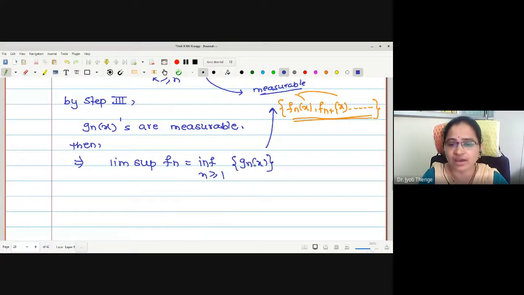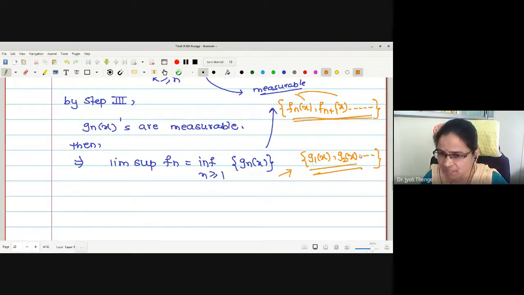What about the infimum of this infinite set again? This is the set of g_n(x) of this type, so it is the infimum of this infinite set where every element is measurable.